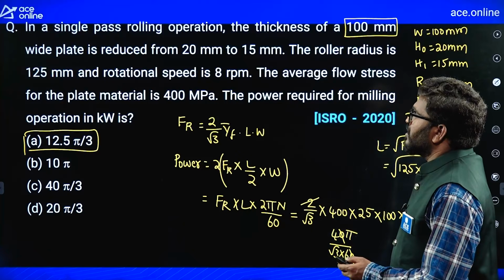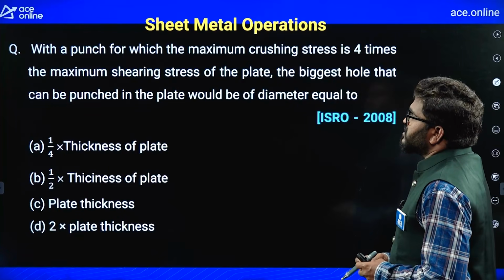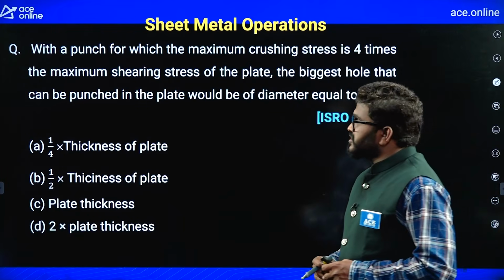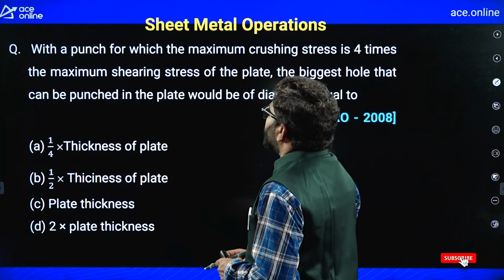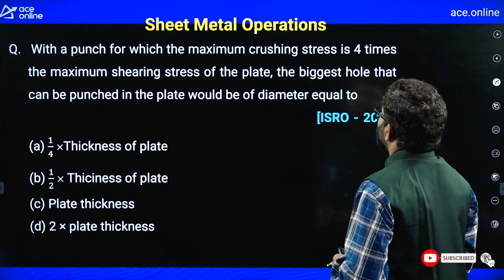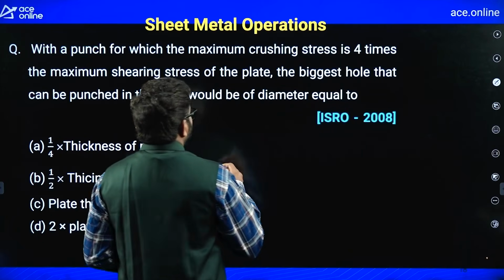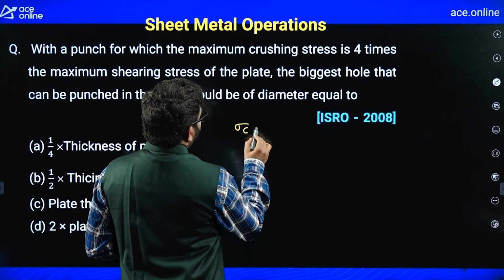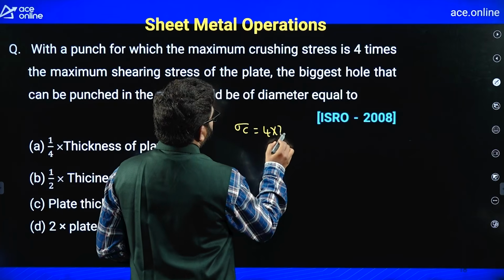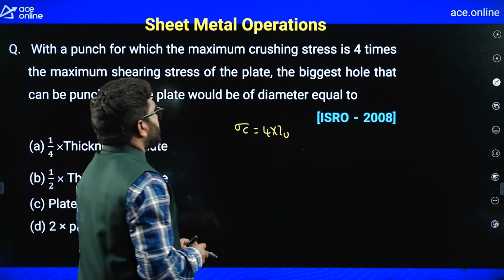Okay? Now the questions from the sheet metal operations. You can see, with a punch for which maximum crushing stress is 4 times the maximum shearing stress. So remember, maximum crushing stress is 4 times the maximum shear stress of the plate.